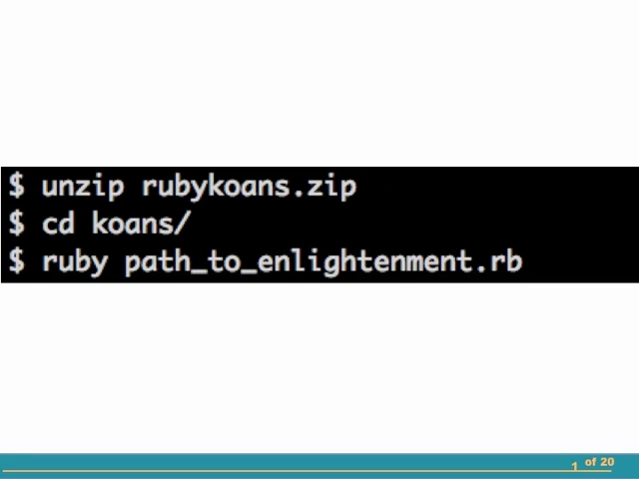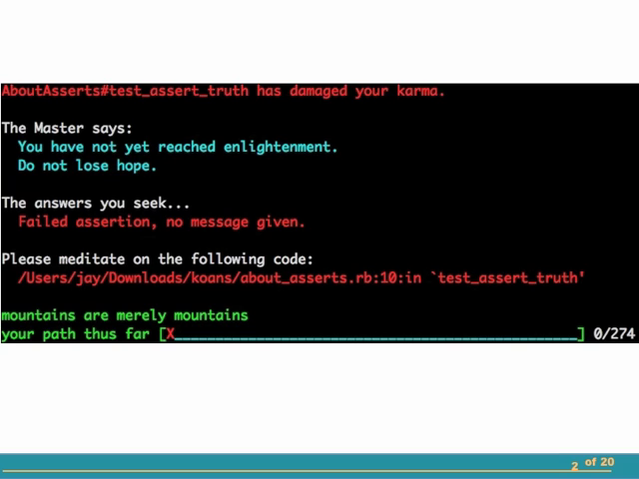Unzip the Ruby koan zip file to a directory of your choosing, change into it, and run the path to enlightenment. That's what the README file said to do, so I did it. And I was greeted with this unusual screen, letting me know that my karma has been damaged, and that I haven't yet reached enlightenment. Yeah, I'd agree with that statement.